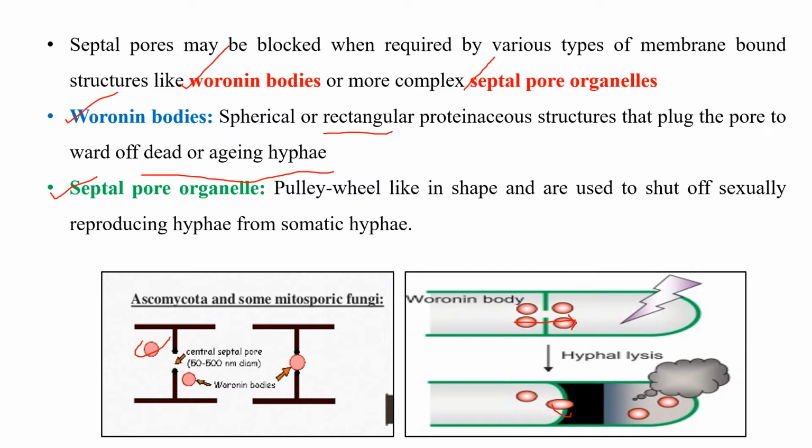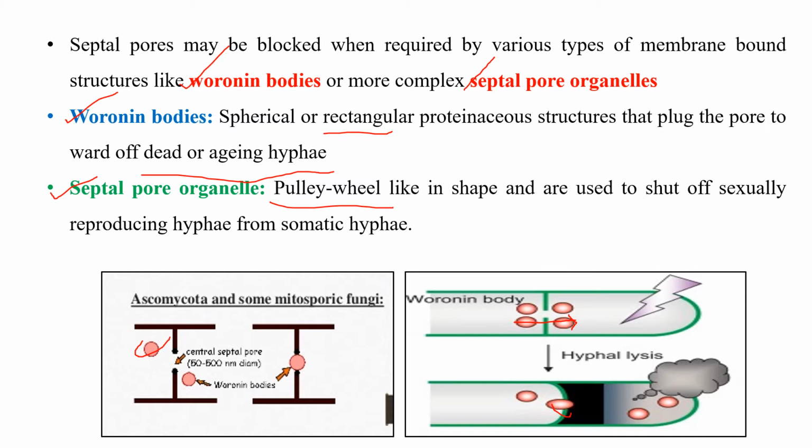Septal pore organelles are pulley wheel-like in shape, and these are used to shut off sexually reproducing hyphae from somatic hyphae. Here, septal pore organelles will differentiate the sexually reproducing hyphae. That means they will separate the sexually reproducing hyphae from the somatic hyphae.